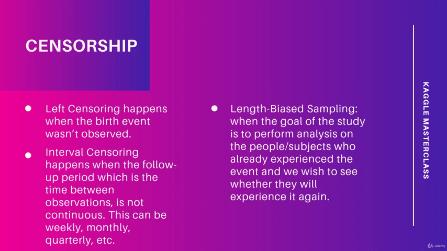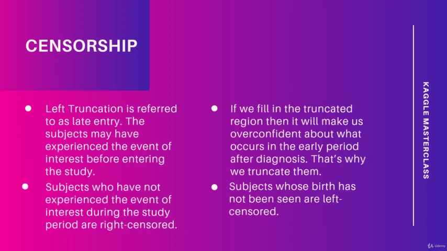Interval censoring happens when the follow-up period, which is the time between observations, is not continuous. This can be weekly, monthly, quarterly, etc. Left truncation is referred to as late entry. The subjects may have experienced the event of interest before entering the study. If we fill in the truncated region, then it will make us overconfident about what occurs in the early period after diagnosis. That's why we truncate them.